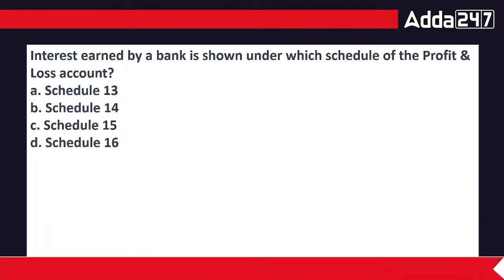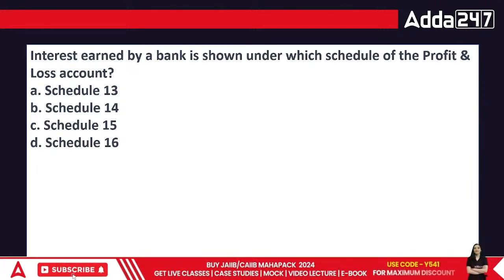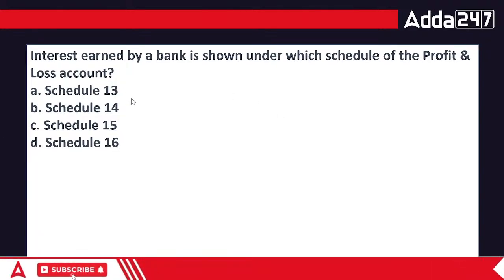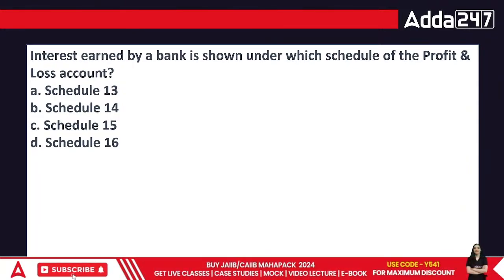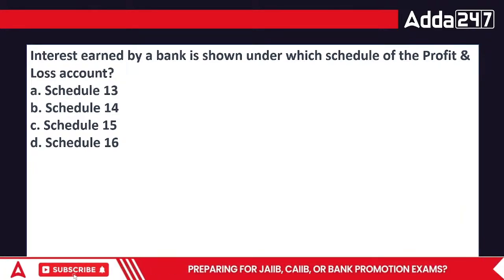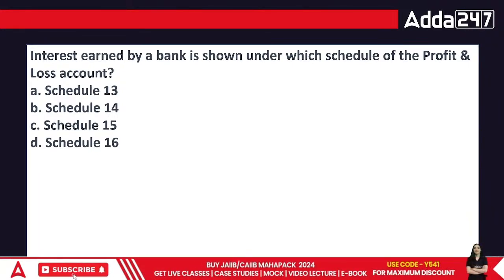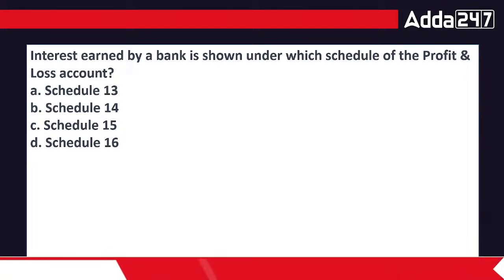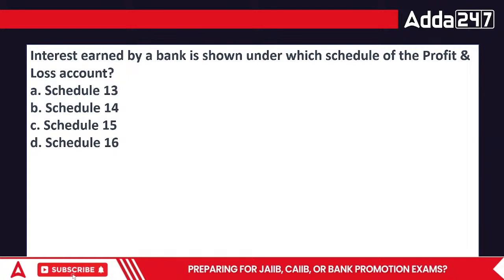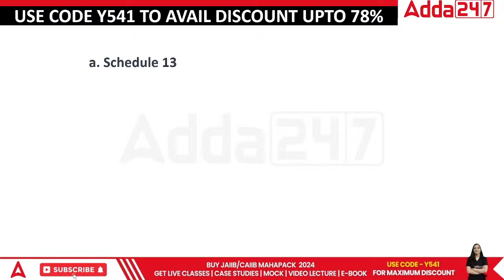So let's talk about this particular answer. Is it schedule number 13 or 14 or 15 or 16? The correct answer is the first one. Interest earned is the vital source of money for the organizations. Not only is it vital, it is actually the first level of source that is required by them, isn't it? So the correct answer in this question is going to be Schedule 13.